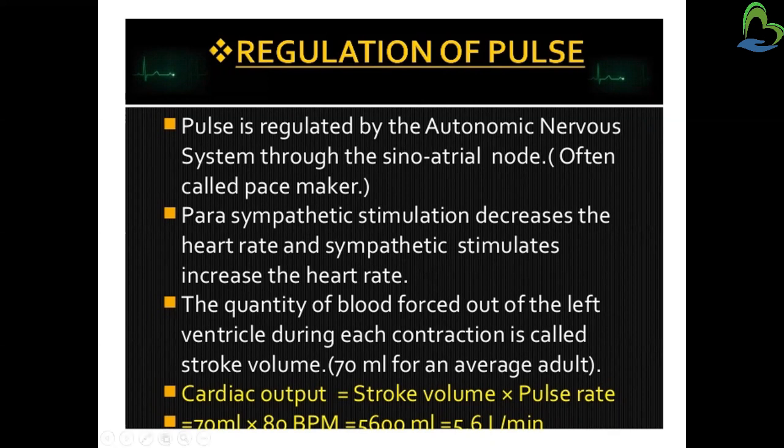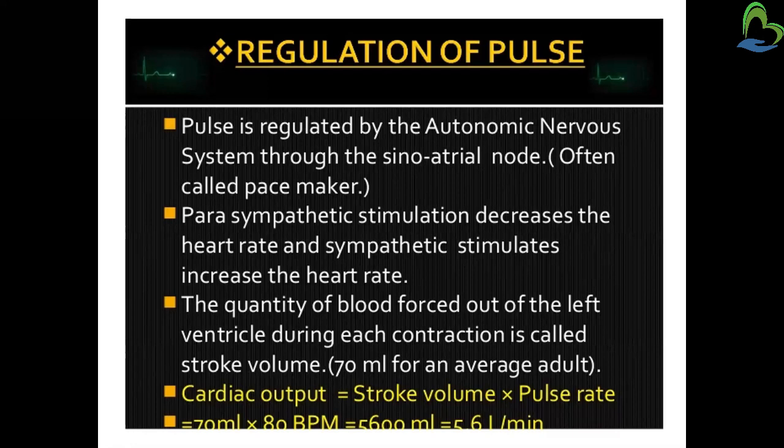Now the quantity of blood forced out of the left ventricle during each contraction is called the stroke volume. We studied in our last slide that from the left ventricle contractions, the blood will pump into the arteries. So the quantity of forced blood out from the left ventricle during each contraction is known as stroke volume. This stroke volume will be about 70 ml for an average adult.